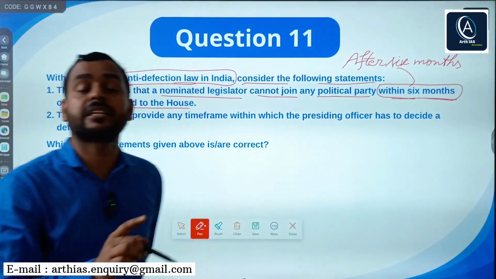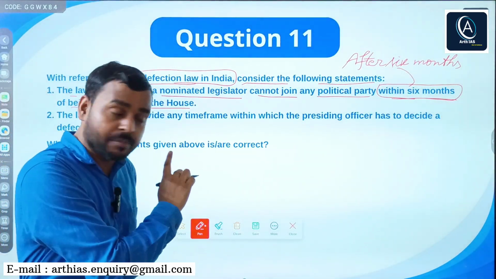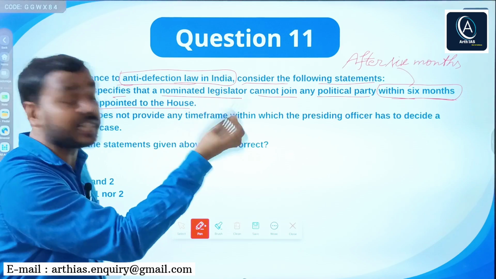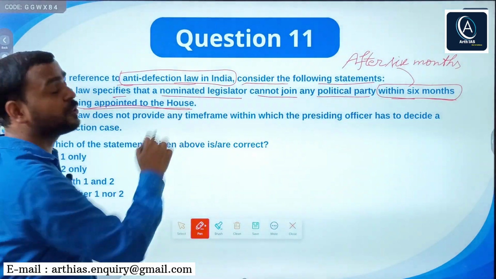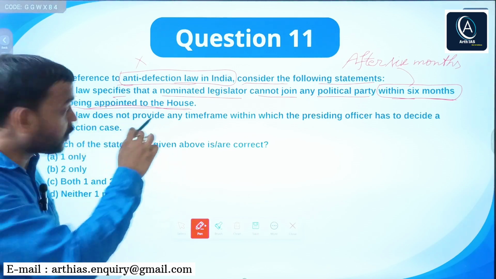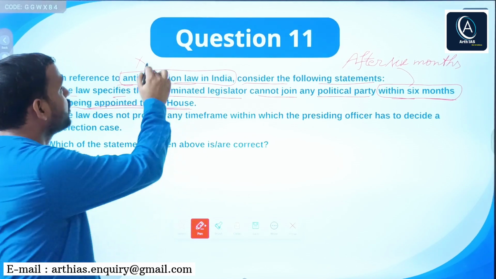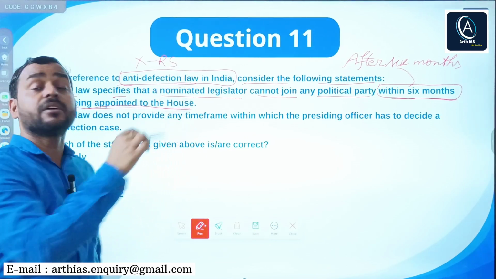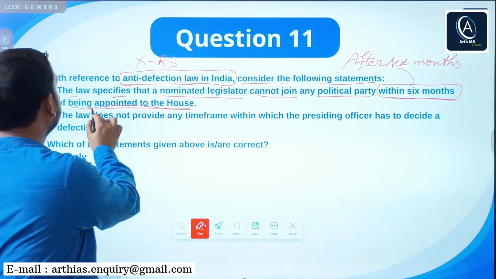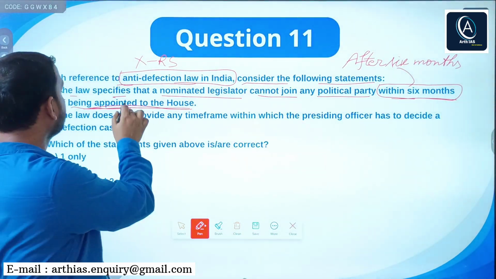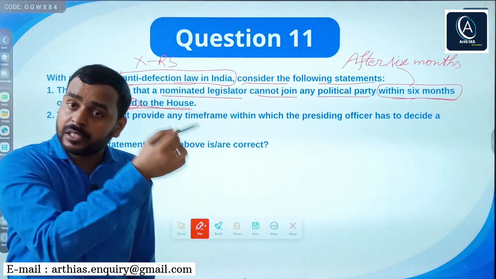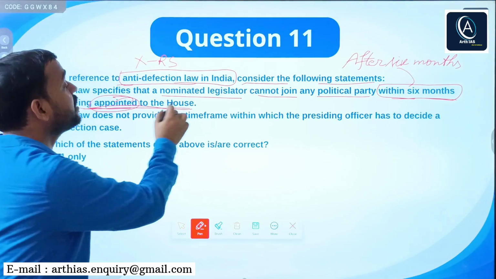It means if a legislator has been nominated, then he cannot join a political party after 6 months of being appointed to the house. For example, person X has been nominated as a legislator to Rajya Sabha, and if after 6 months from being nominated he joins a party, then this legislator will be disqualified.